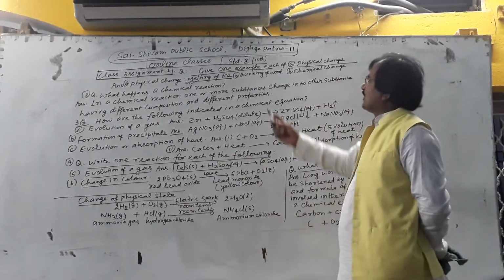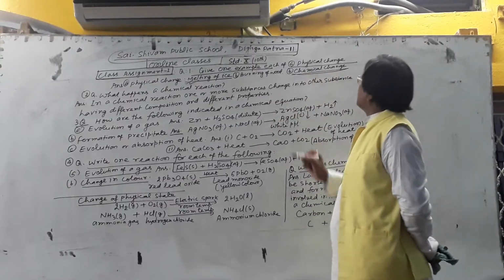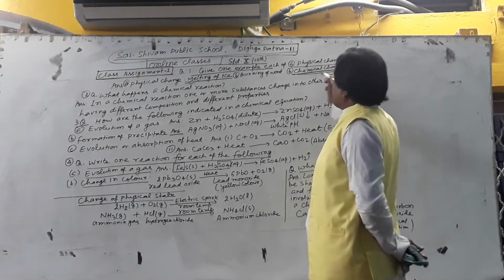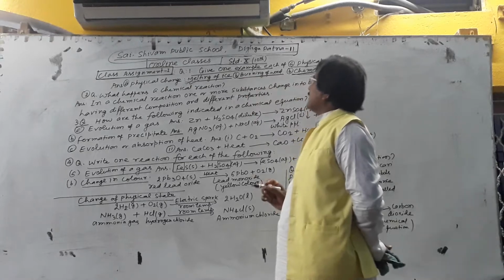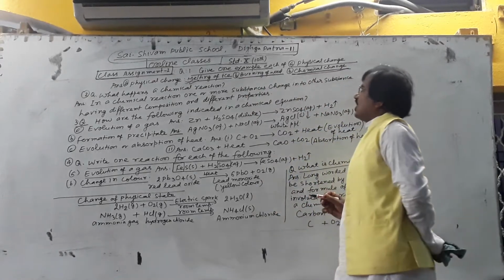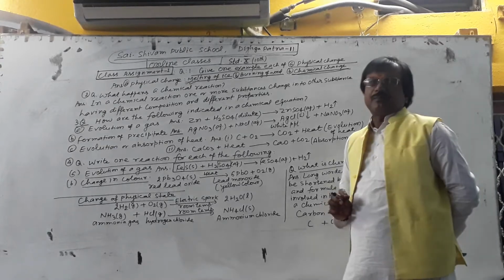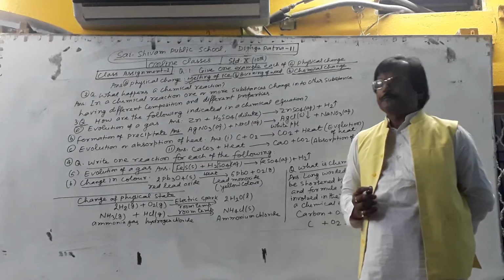These are examples of physical change. Another example is asked for chemical change. Examples of chemical change are burning of wood, burning of candle, burning of anything, digestion of food, like this.